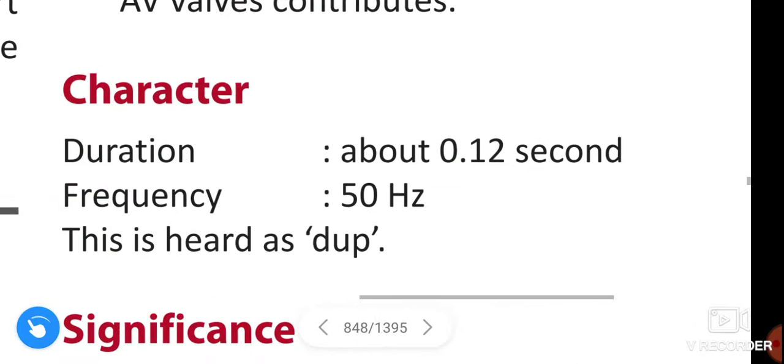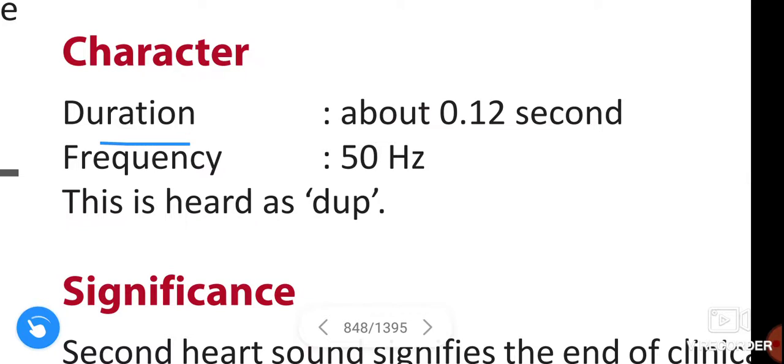Next, coming to the characteristics. Duration about 0.12 second, frequency 50 Hz. This is heard as dub. First heart sound is lub and the second heart sound is dub. See once again characteristics. Duration about 0.12 second, frequency 50 Hz, and this is heard as dub.